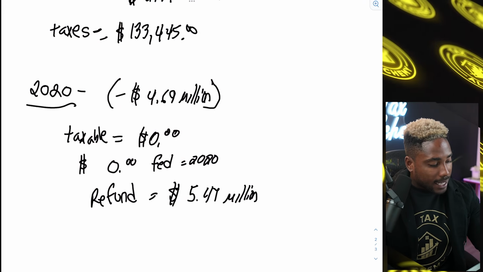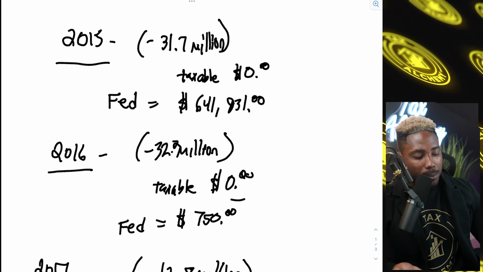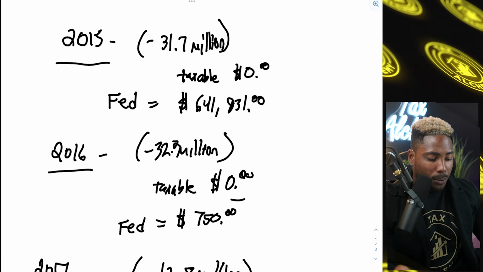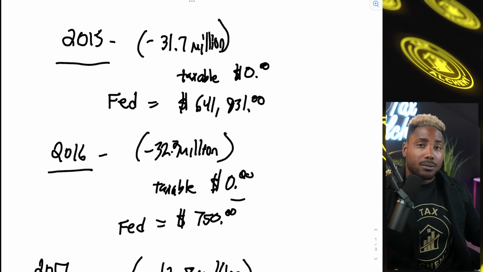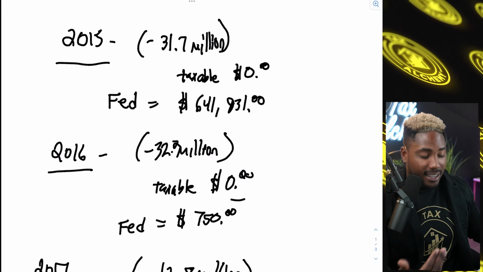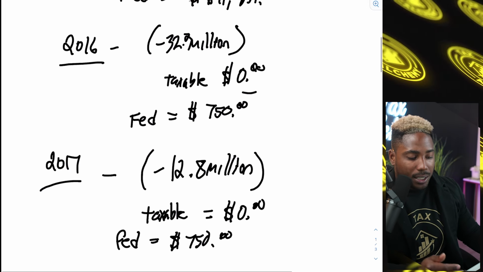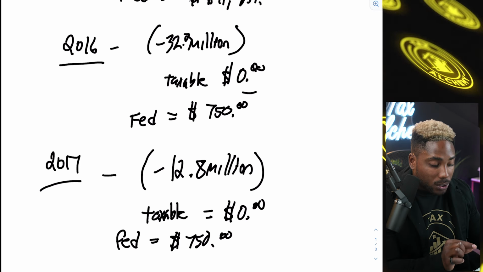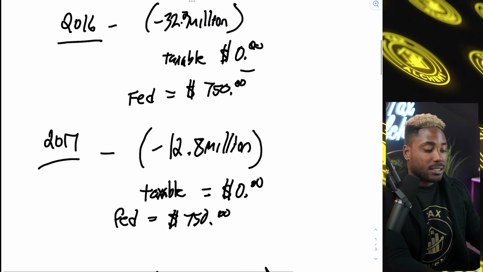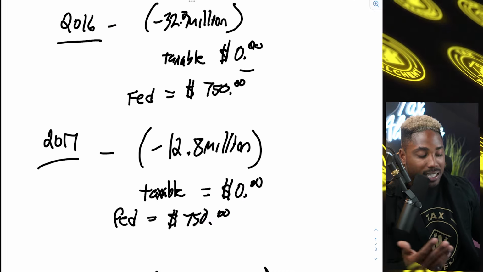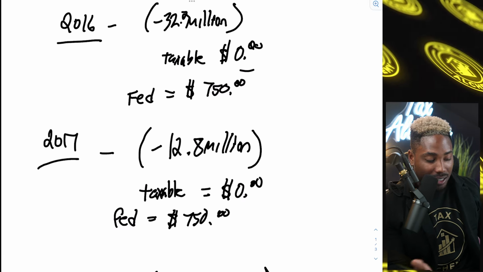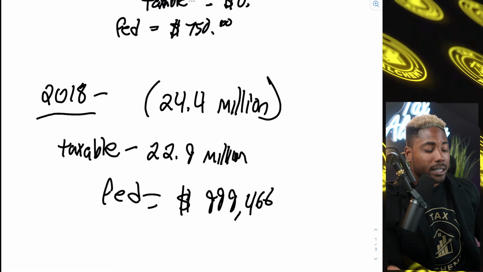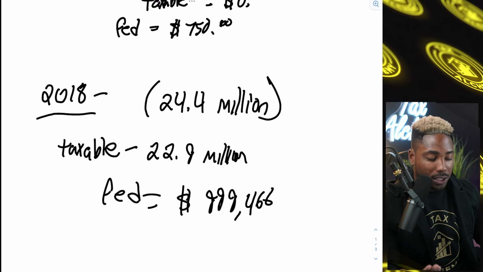So let's do a quick recap. In 2015, he reported negative income of $31.7 million, $0 taxable income, but he owed money to the IRS, $641,931. We jumped down to the year of 2016, where he's reporting again negative income of $32.2 million, taxable income of $0. Federal taxes in the year of 2016 were only $750. He also was able to repeat the same strategy in the year of 2017, reporting negative income with taxable income of $0. And then he went back to reporting taxable income again in 2018, where his total income was $24.4 million, taxable of $22.9 million.